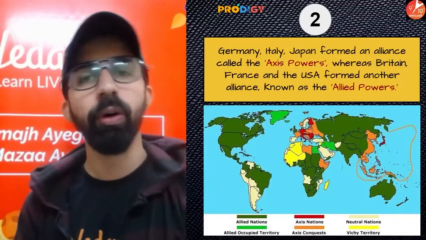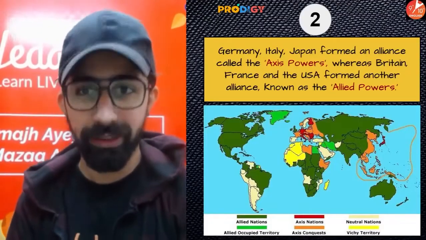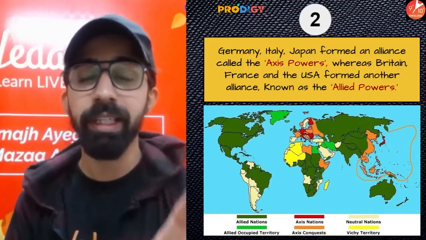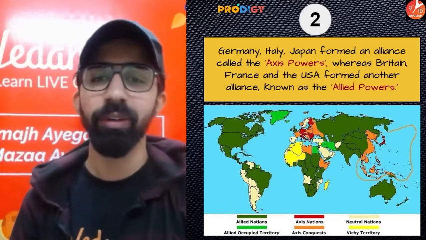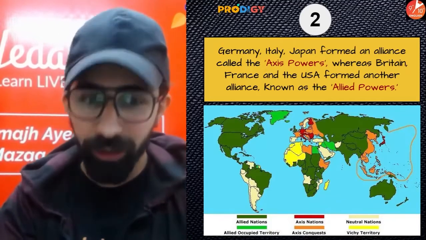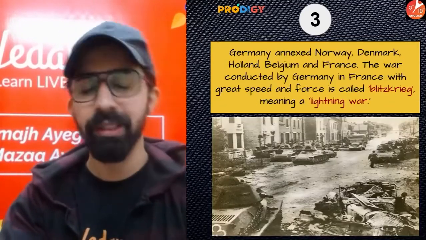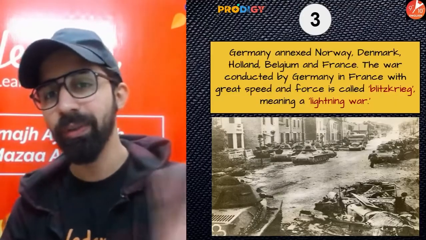Germany, Italy, and Japan formed an alliance, a group which was known as the Axis Power, whereas Britain, France, and USA formed another alliance known as the Allied Power. And this Second World War was basically between these two major groups, Axis Power and Allied Power. As we know, guys, the Allied Power were on the winning side.